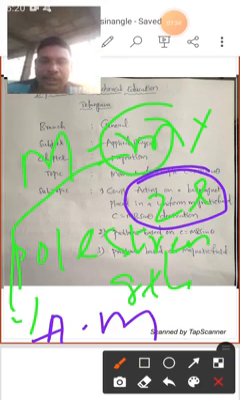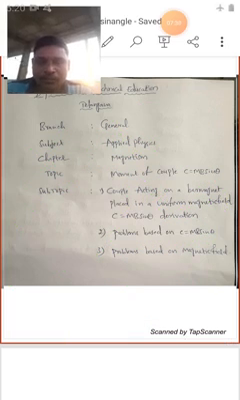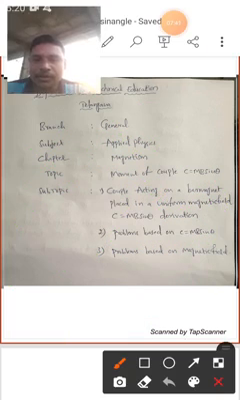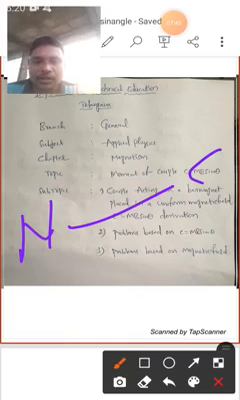And you know very well, 2L is the length of the bar magnet. Length of the bar magnet means the distance between the north pole and the south pole.